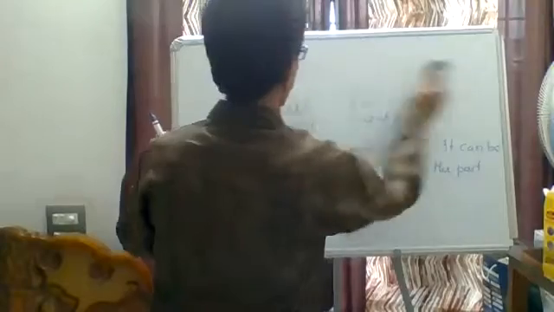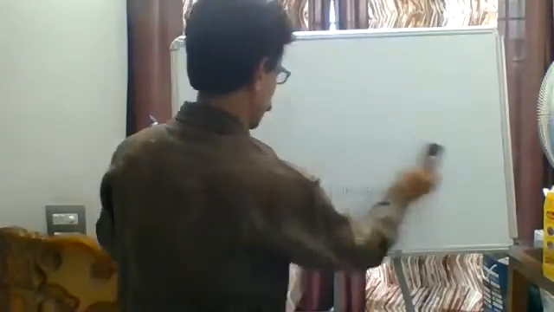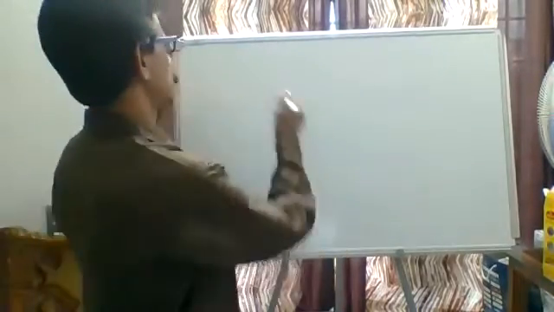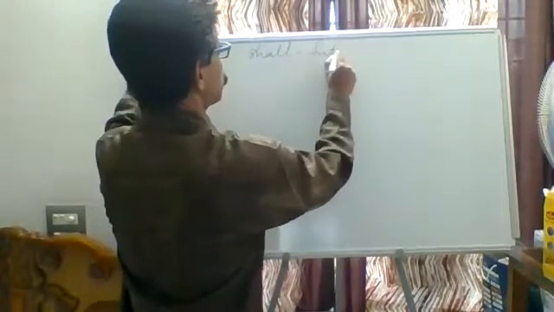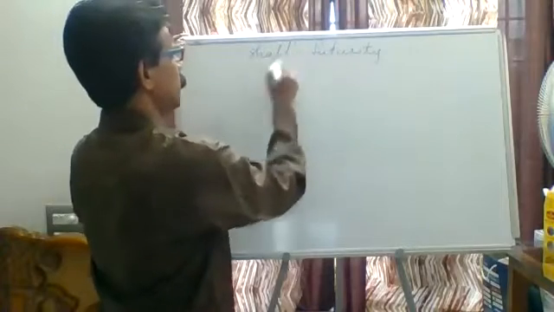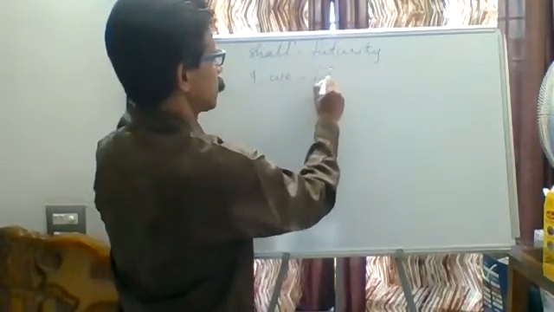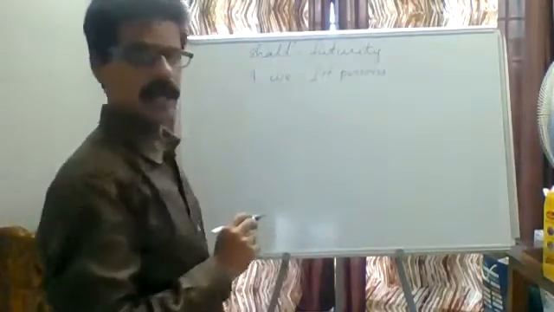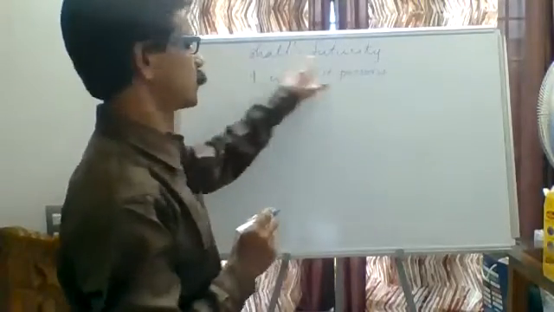Next one is shall, which is also future. Shall is also used for future purpose only. Shall is used with I and we. I shall and we shall. Shall is for futurity. It expresses futurity. I and we are called first persons: first person singular I, first person plural we. After I and we we have to use shall.